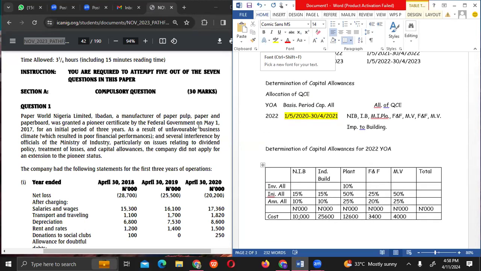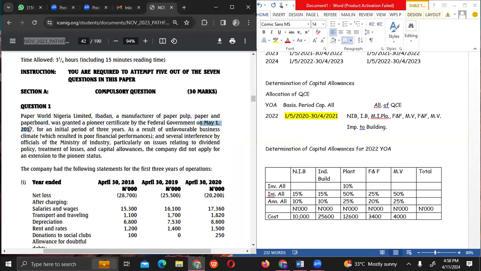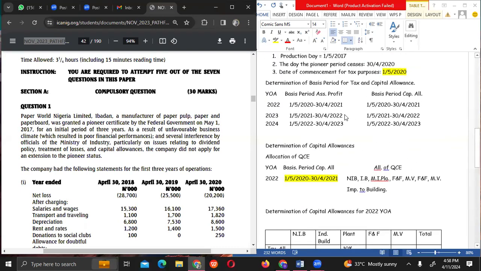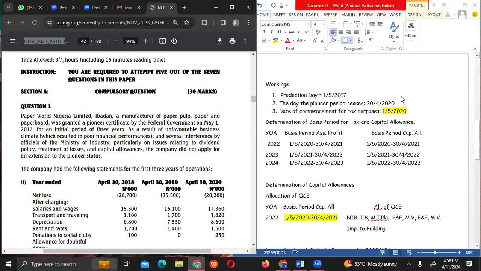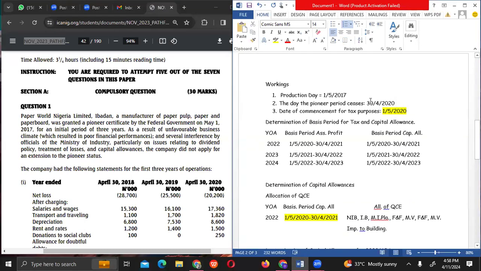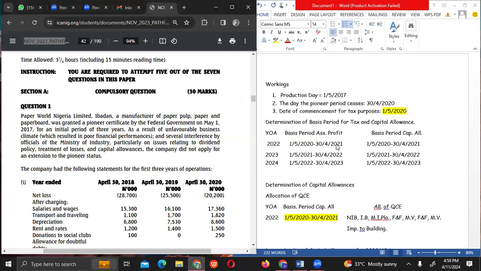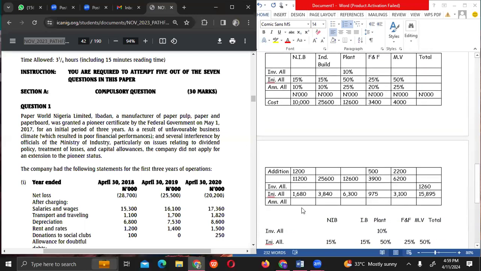So what I did was to determine the pioneer period, May 1, 2017, the production day. That's the day the company was granted the pioneer certificate. Then you add 3 years to determine when the pioneer period ceases. The commencement will be the day after the pioneer period ceases. So the basis period runs from the date of commencement to the accounting year end, which here is April 30, 2018. That's how I got my basis period.